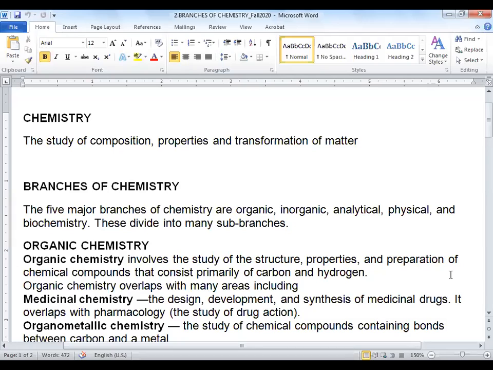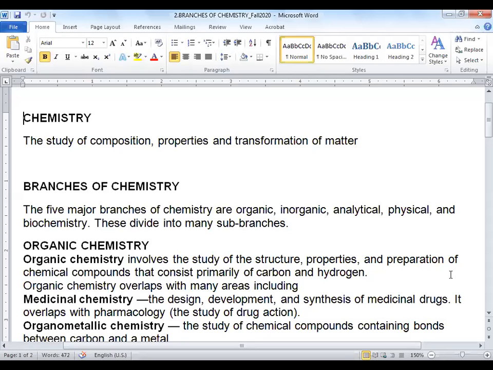So what is the rest of the elements? 118. Among 118, 2 are called the organic chemistry, and 116 are left, and all this study is called the inorganic chemistry. Clear?